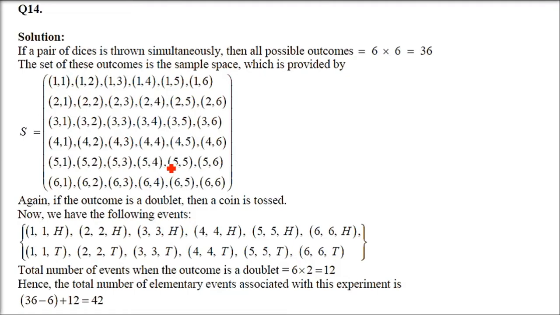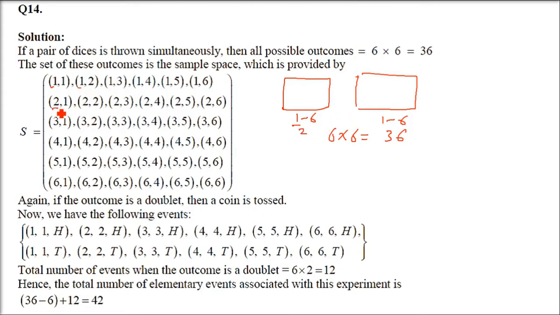So first of all, we need to know, when we roll a pair of dice, there are two dice, what all possibilities are there. We have already seen this in the earlier question. So 1 to 6 can come on the first die, 1 to 6 can come on the second die. So 6 into 6, that is 36, is the total number of elementary cases when two dice are thrown. Right? But it is followed by another thing, which is the coin being tossed.